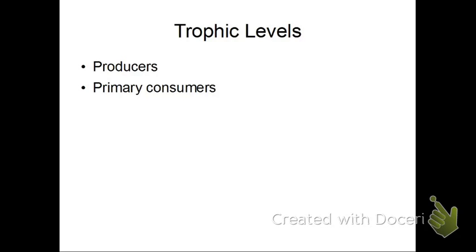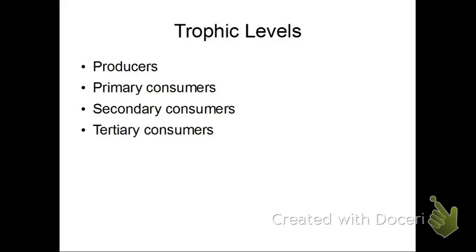Primary consumers consume producers, secondary consume primary consumers, and tertiary consumers consume secondary consumers. And decomposers, finally, they take down dead organic matter and turn it into nutrients that go back into the soil so producers can take it up, or it's used for other greater things.